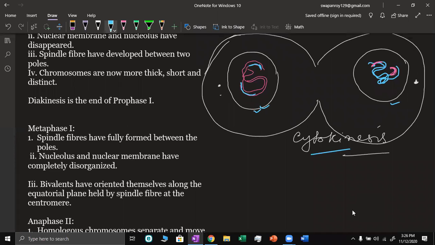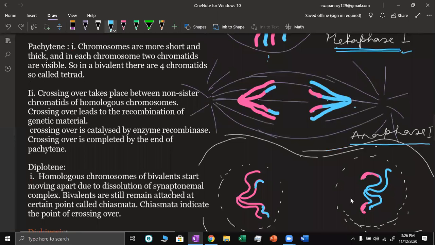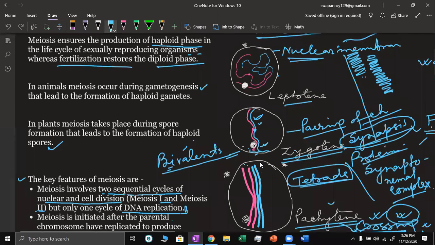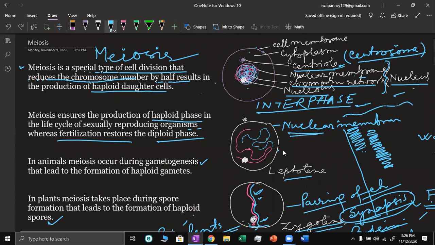One thing to say here: I have started with one pair of chromosomes in a cell that is undergoing division. Naturally, cells have many pairs of chromosomes.